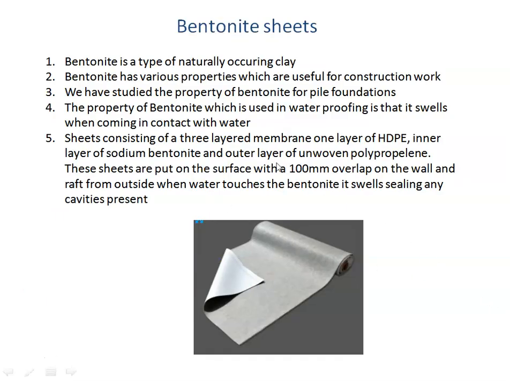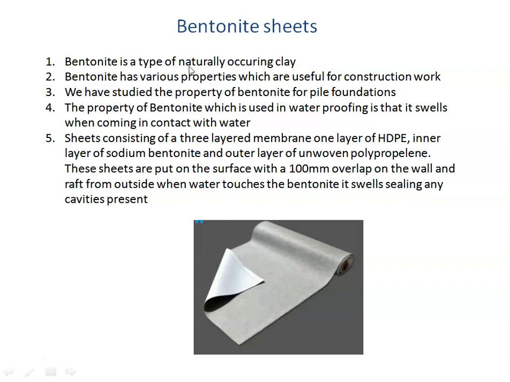Next type of sheets which can be used here is called the bentonite sheets. So here again that mention of bentonite has come. We have seen bentonite used in the case of pile foundation, but there it was used in a different way. There it was used for its thixotropic properties, where it would keep the excavated earth from falling inside. But here this is used for a different type of property. So let us look at that.